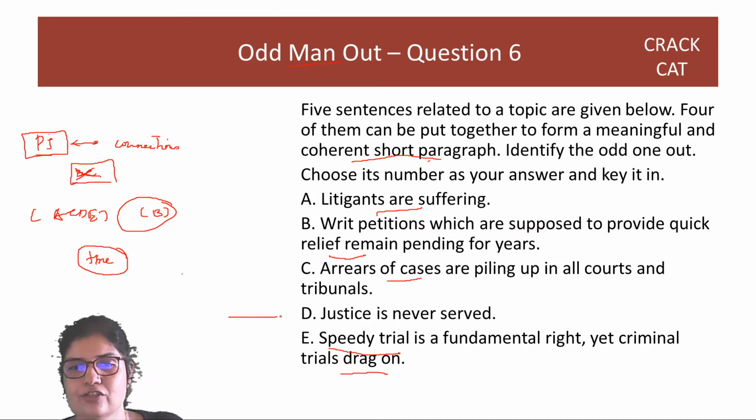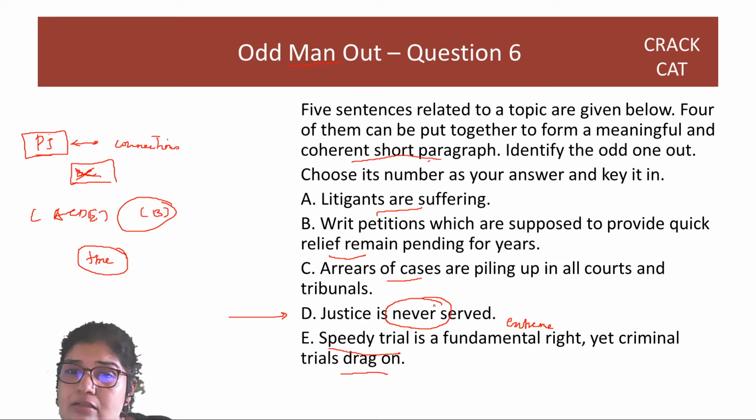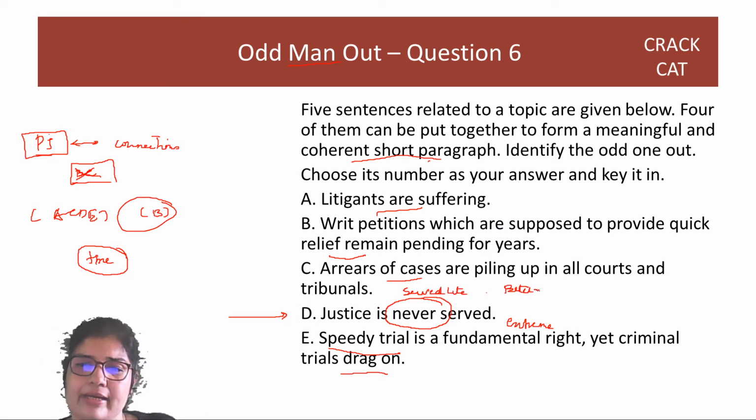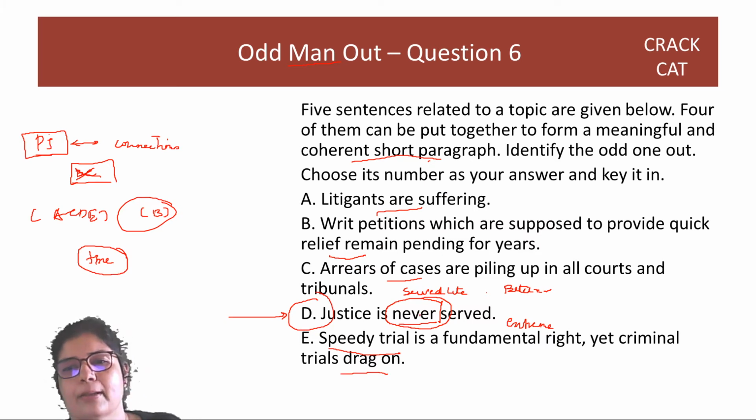Yes, if you see D says justice is never served. So sometimes you can find the odd man out because it's going against the common thread, and it is also extreme. Is there anything else here which says justice is never served? If the sentence was that justice is served late, or maybe something like better late than never, which is about time, then I would like those sentences, but this is saying never served. It is extreme when nothing else is, and it is not about time. So the answer is option D. Once you do a lot of jumbled paragraphs, you will be able to see the connections. Great. Let's do the 7th question.